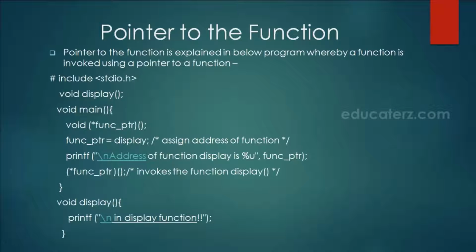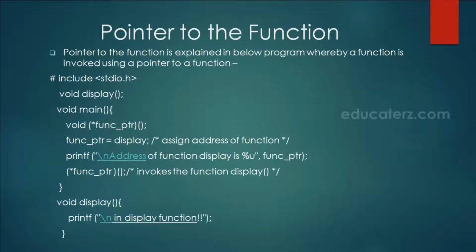Now next we have pointer to the function. In the same example, suppose we have a function but the pointer is wrapped into the bracket with the function name, then precedence goes to pointer. So this declaration becomes pointer to the function which is returning void.